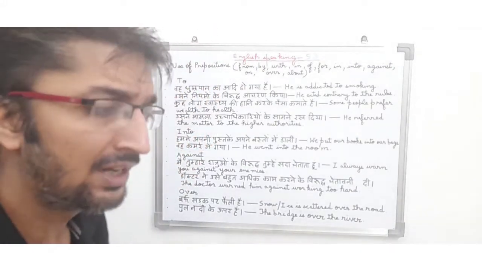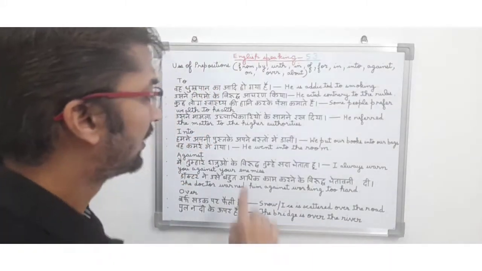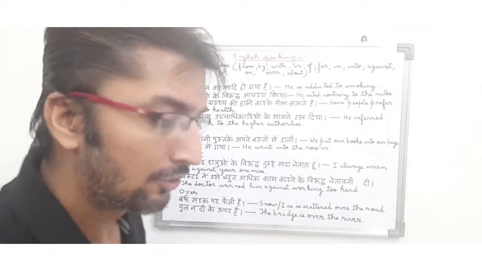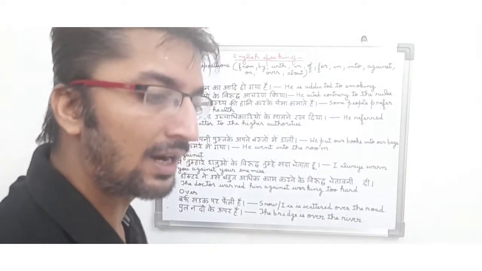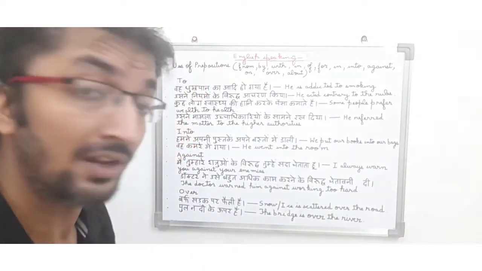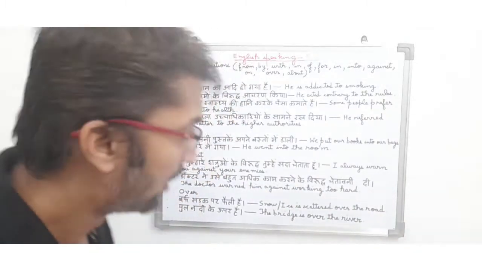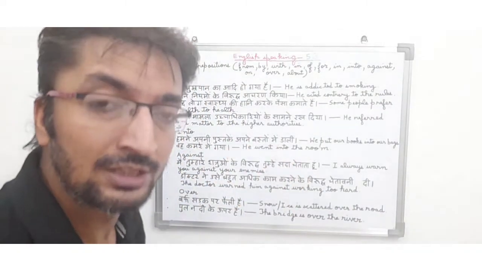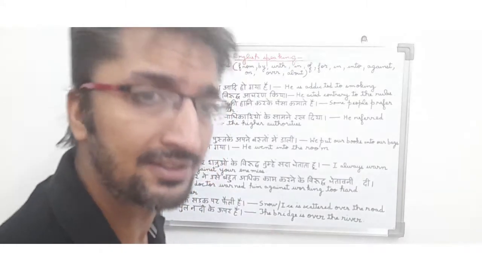So friends, basically it is a past tense because he went into the room. So we will not say that he went under the room, at the room, of the room. We will say he went into the room, क्योंकि वो room के अंदर गया. So into is a preposition being used in this sentence and it is a past tense.